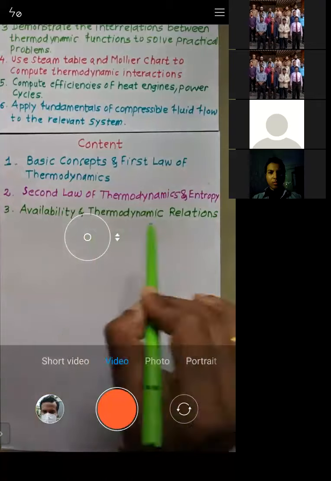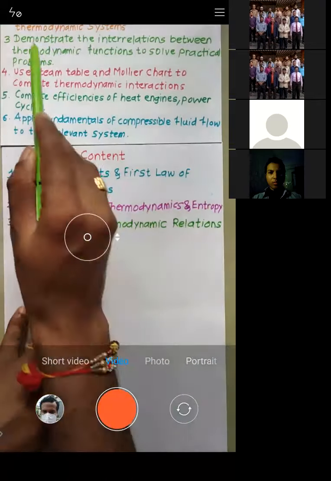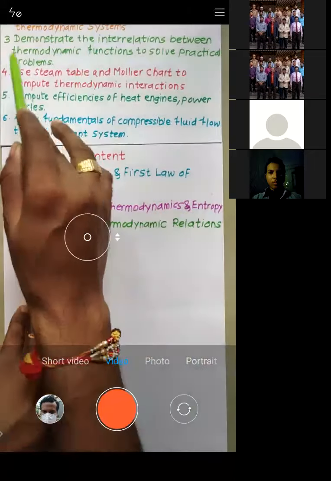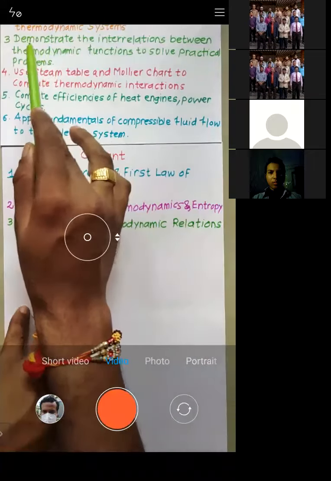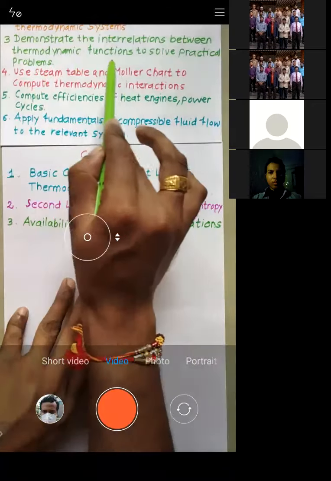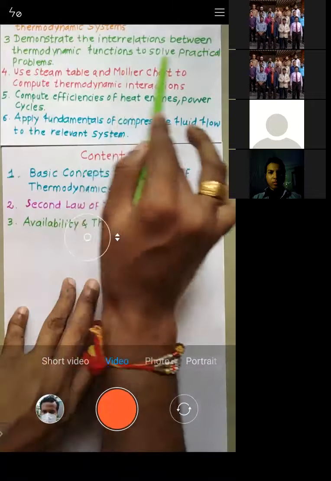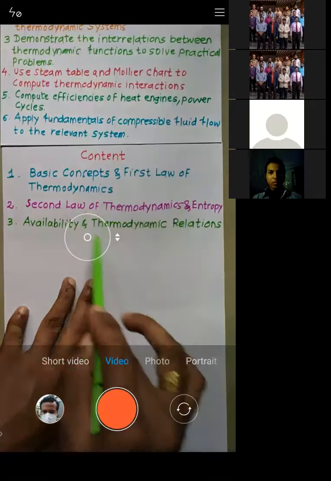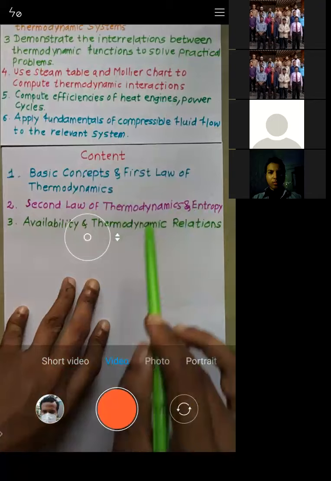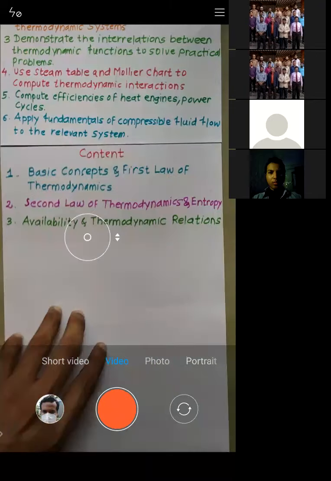You can see the thermodynamic relations are related to this course outcome: demonstrate the interrelationship between thermodynamic functions to solve practical problems. So this course outcome is related with this module, which is nothing but your third module, availability and thermodynamic relations.